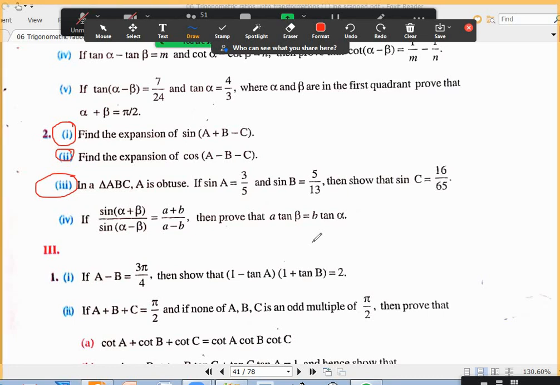Anyone want to give an idea how to do this third one? Third one, sir. Yes.